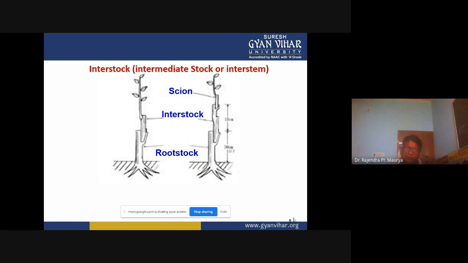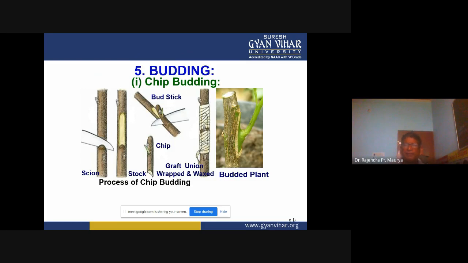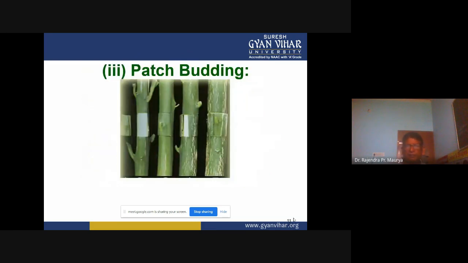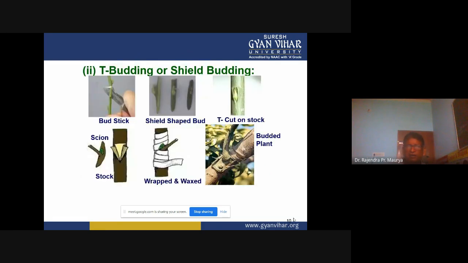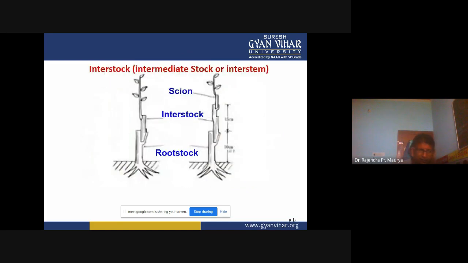After successful grafting of the interstock on the rootstock, finally we do the grafting of the scion on the interstock. So in this process, we do grafting two times on the plant. This is the solution of graft incompatibility. Then budding; we will discuss budding in the next class.